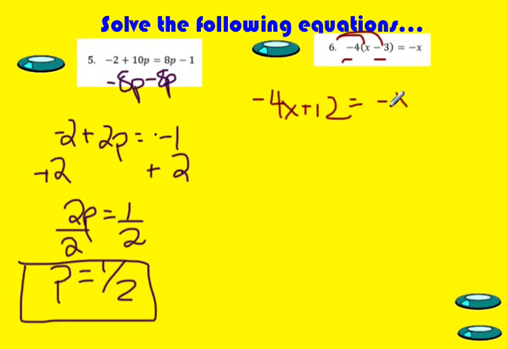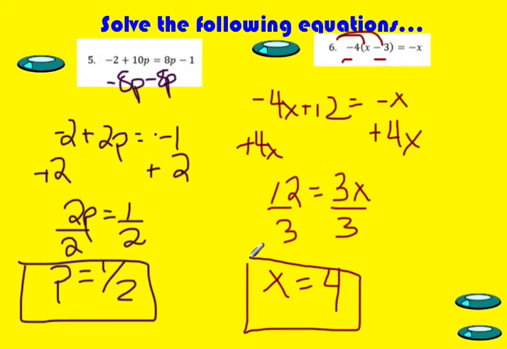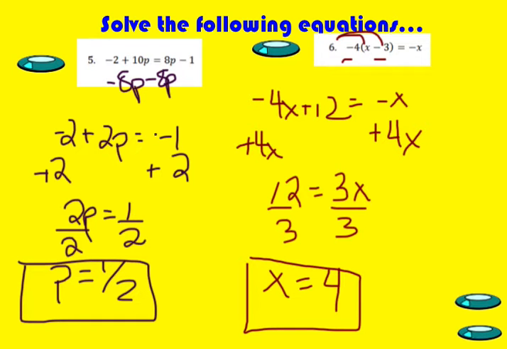So since it's already by itself, I'm going to add the 4x over to the other side. So then I get 12 is equal to negative x plus 4x, which is 3x. And then I'm going to divide both sides by 3. 12 divided by 3 is going to give me 4. So my answer for number 6 is 4. Let's take a look at number 7.